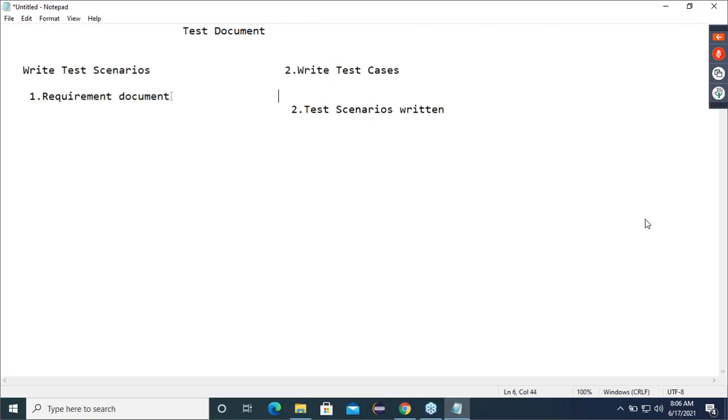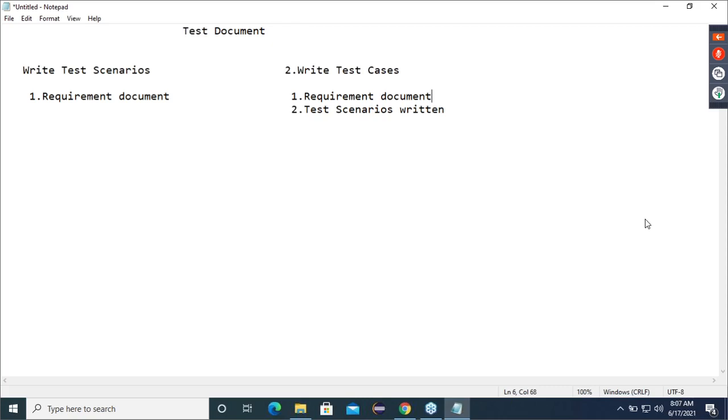Now, is the requirement document required or not required, to write the test cases? Because everyone knows how the test case looks like. Requirement is required or not required?